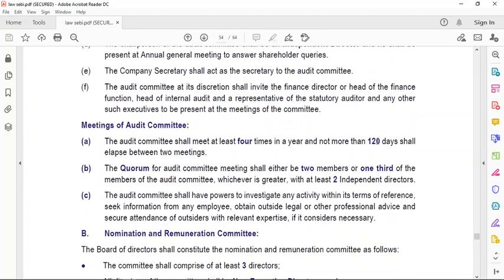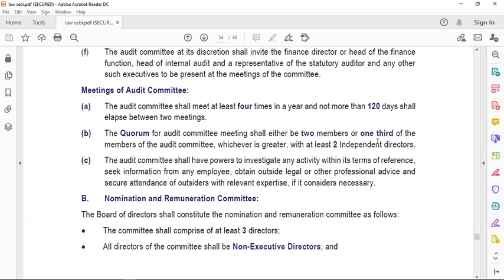Okay. Meetings of audit committee. The audit committee shall meet at least 4 times in a year and not more than 120 days shall elapse between 2 meetings. This is same as the meetings of board. Same provision. At least 4 times meeting should be there in a year and the gap between 2 meetings should not be more than 120 days.